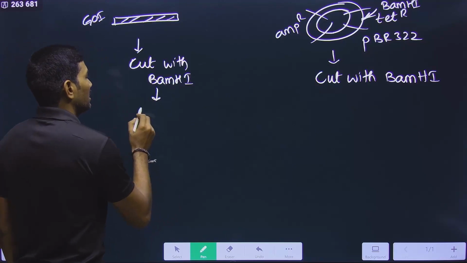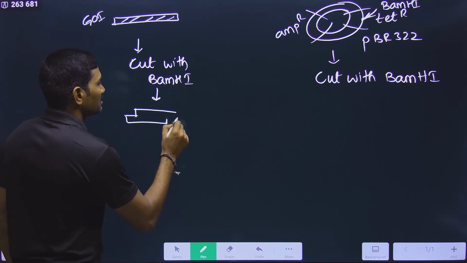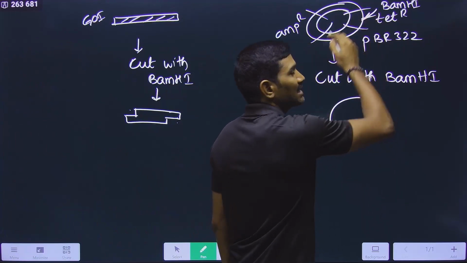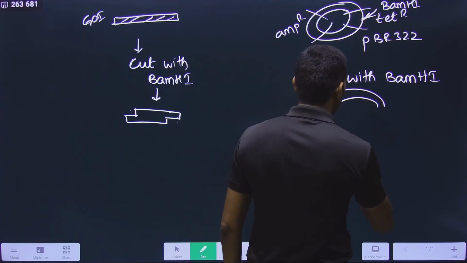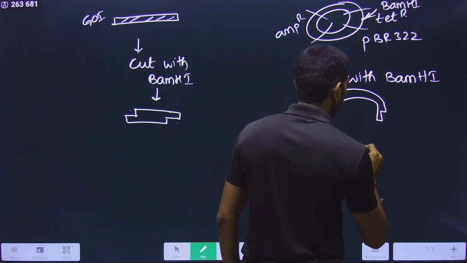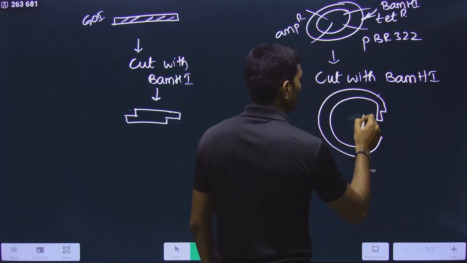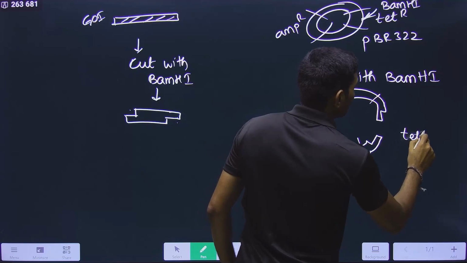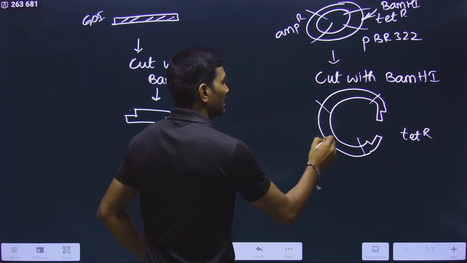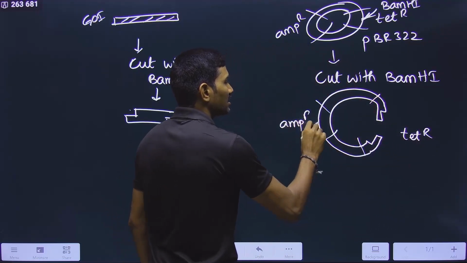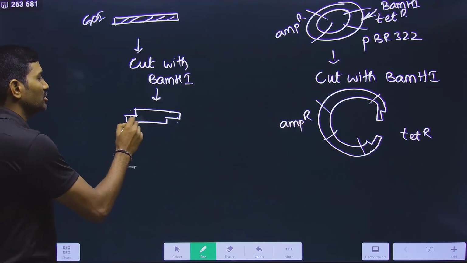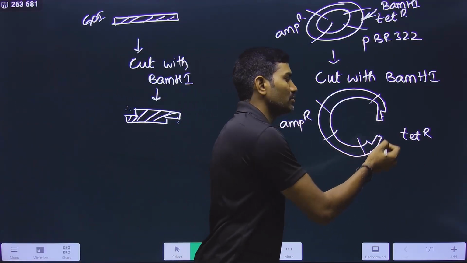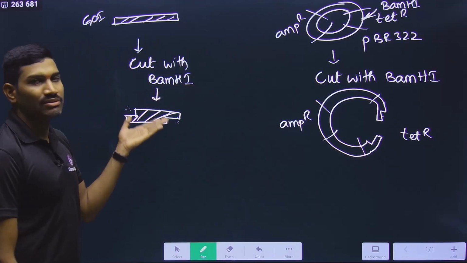What is the advantage with this? It will produce sticky ends, and these sticky ends are complementary here also. Till now it is a circular molecule, but now it will become linear. Observe very carefully here. It is becoming linear here. But which one is broken here? The tetracycline resistant gene is broken here, but the ampicillin resistant gene is normal here. Understood or not? And here, this is the gene of interest that is having the sequences that are complementary to this particular sequences, because it is also cut with BamHI.